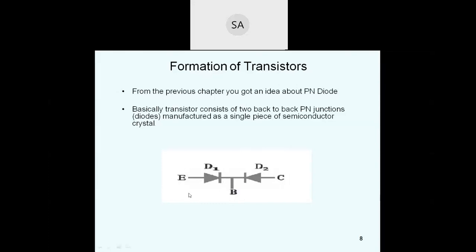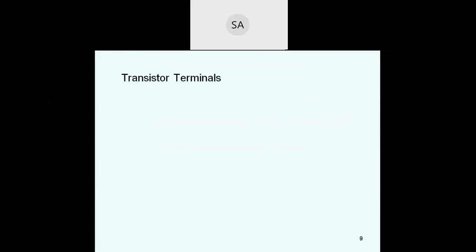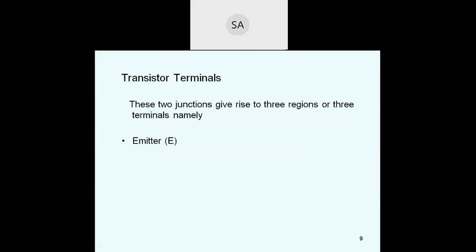This terminal is the emitter, this is the base, and this is the collector. Transistor has two junctions, three terminals and three layers. These two junctions give rise to three regions or three terminals, namely emitter, base and collector.